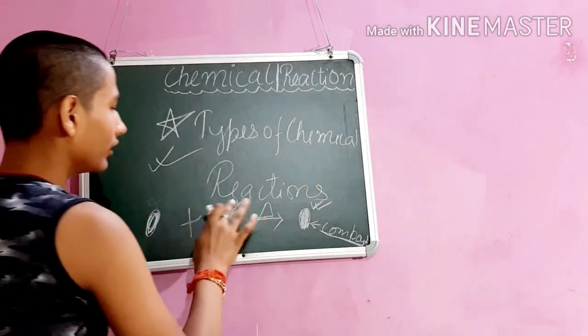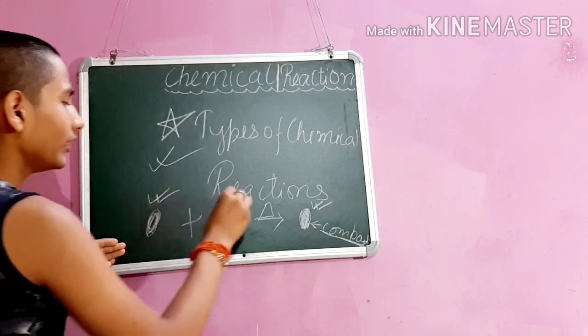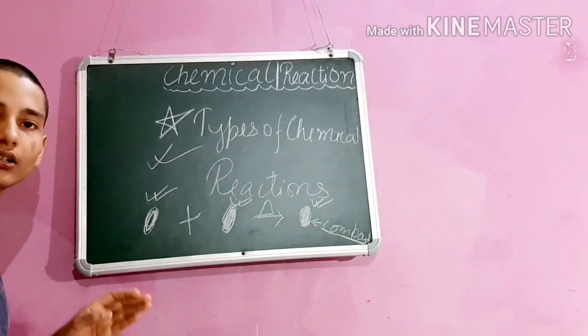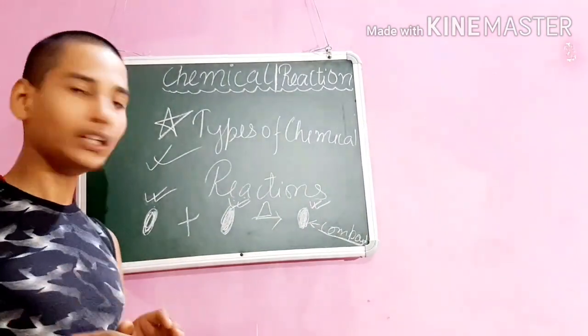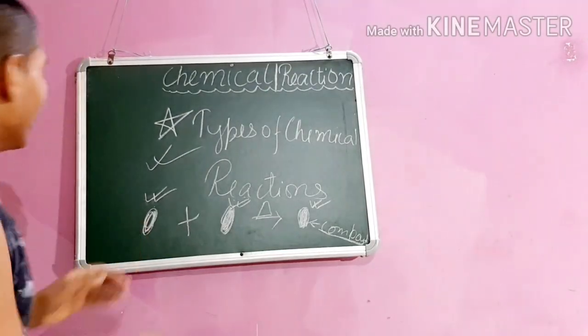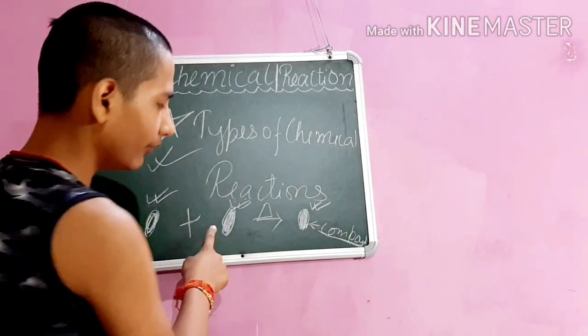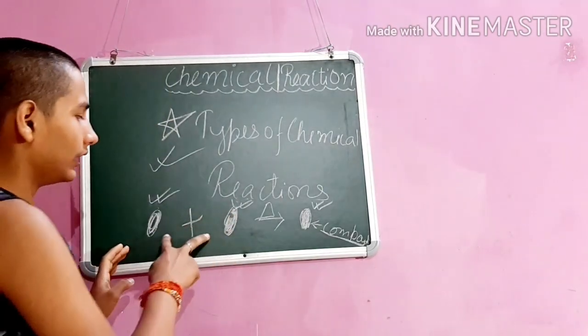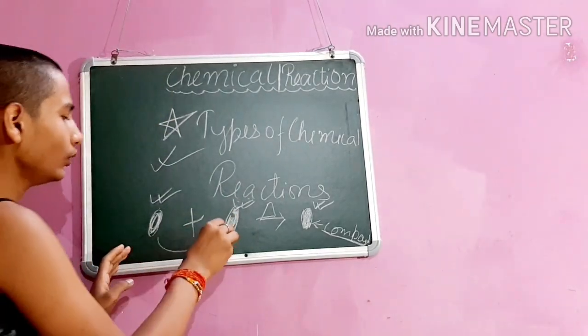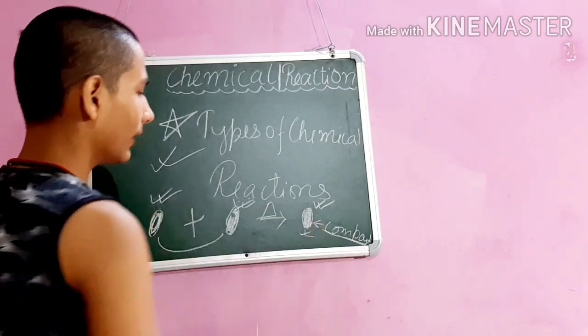Now take this one as an element and this one as a compound. The reaction with these two will always give a compound.